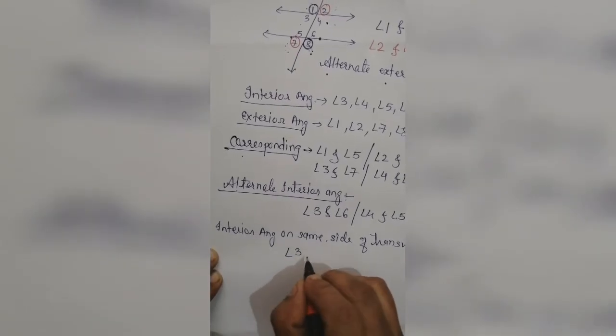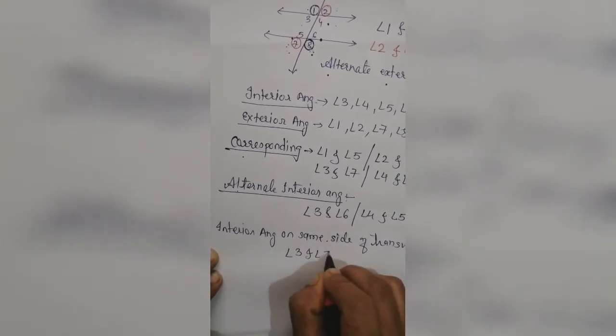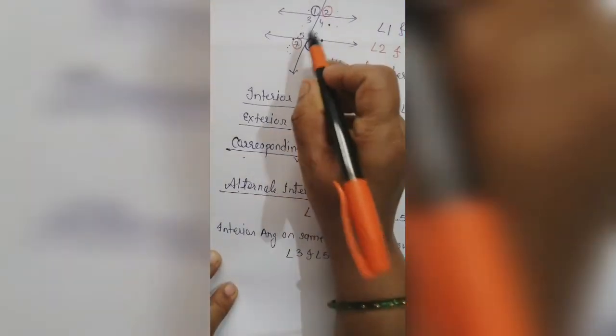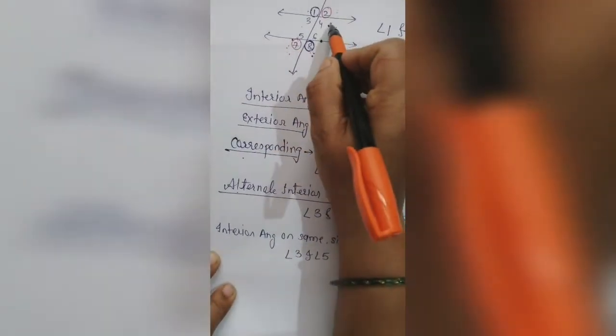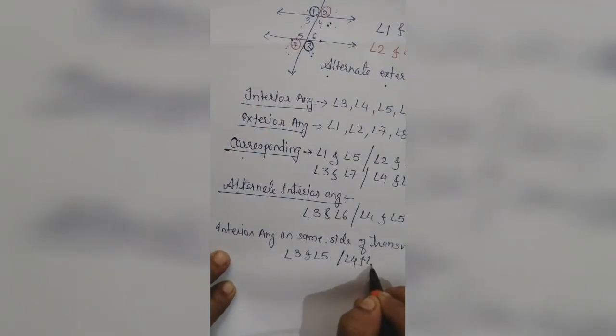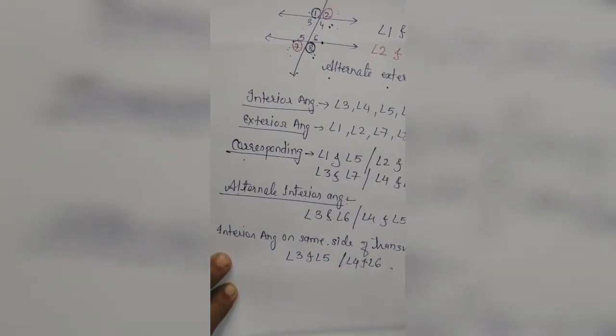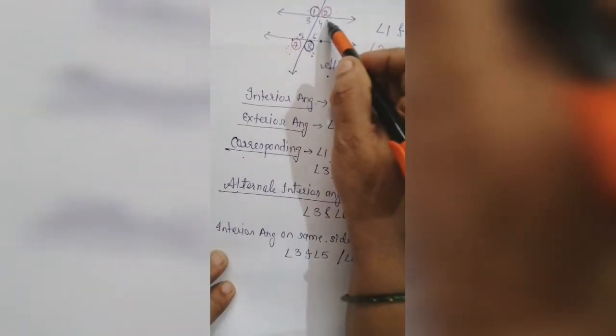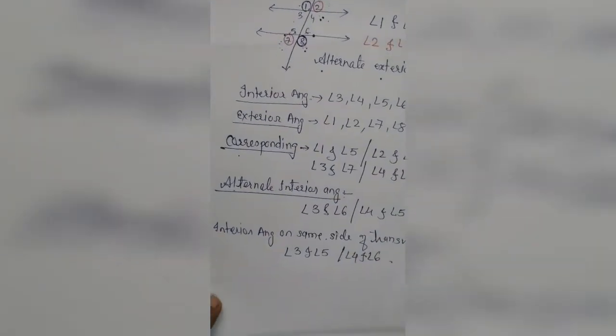Here, interior angles on the same side of the transversal are angle 3 and angle 5, and angle 4 and angle 6. These are 3, 5, 4, 6. They are the interior angles on the same side.